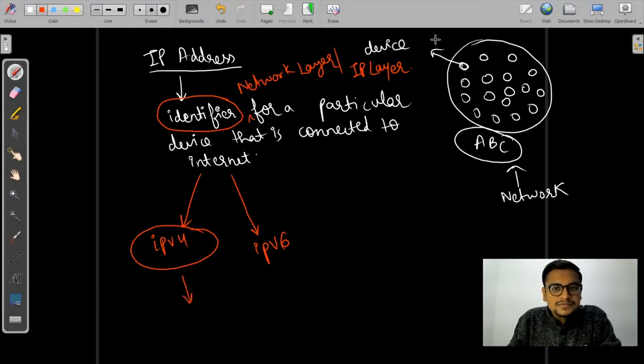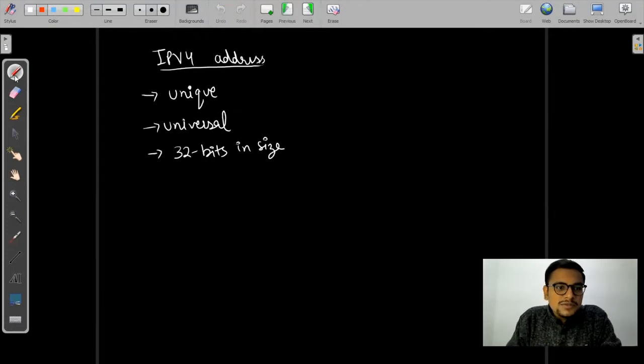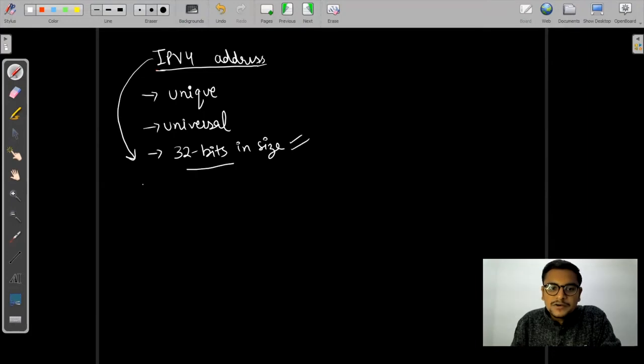So let us begin. What is the meaning of an IPv4 address? IPv4 is actually a protocol, and the addresses defined in IPv4 are the addresses of the devices that can be connected to the internet at a particular time. The IPv4 protocol says that the size of the address is 32 bits. The IPv4 address will uniquely and universally identify a device that is connected to the internet.